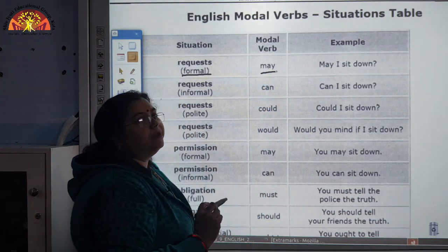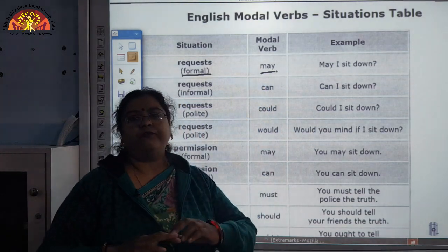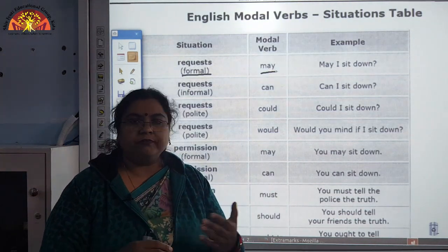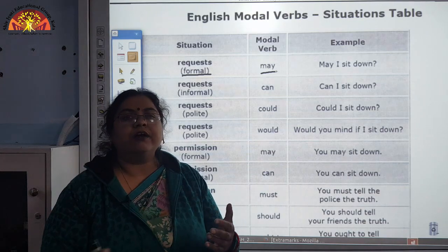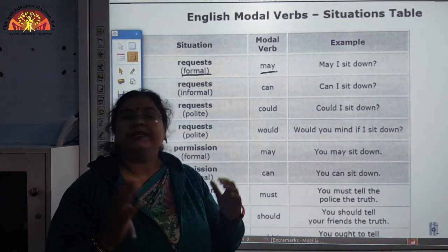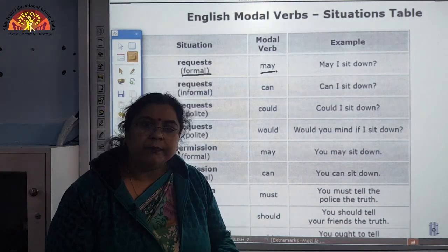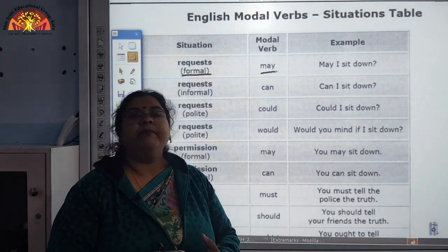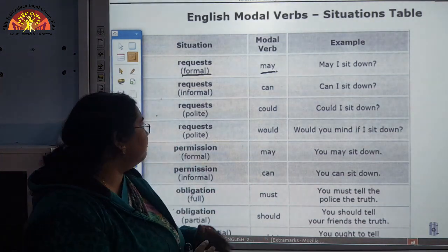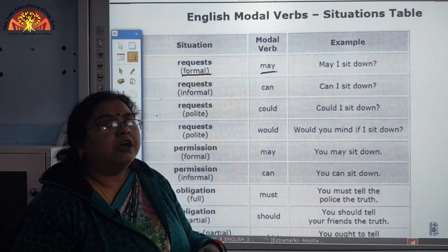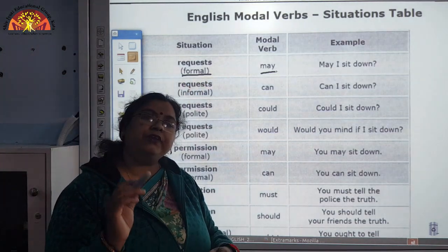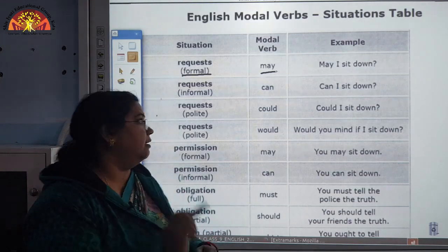In a very formal manner, in front of a person before whom you are very formal, you will ask a formal question: may I sit down, may I come in. So, in this manner we take formal permissions. We are making a request here in a formal manner, so we will use the modal may.